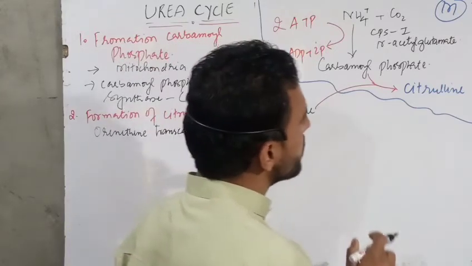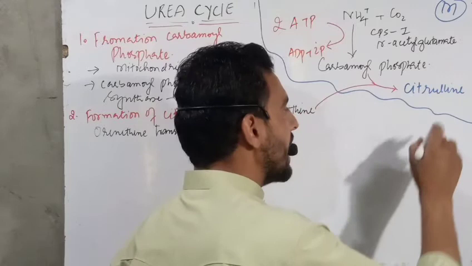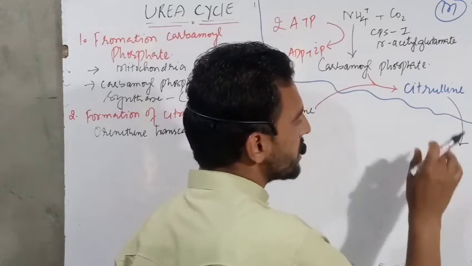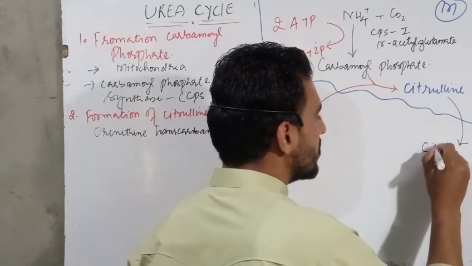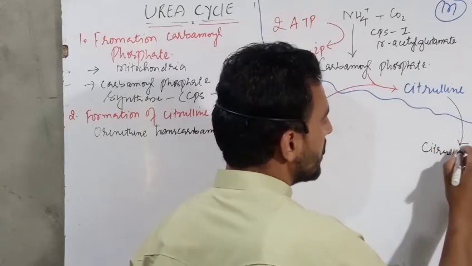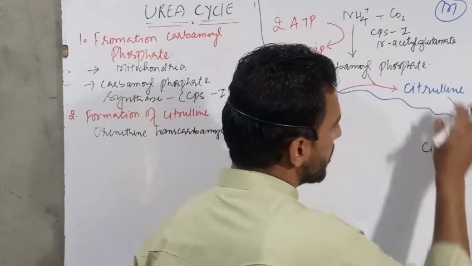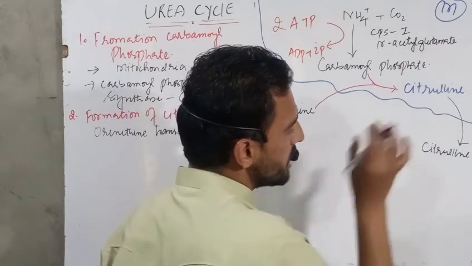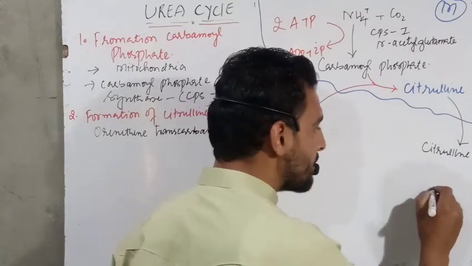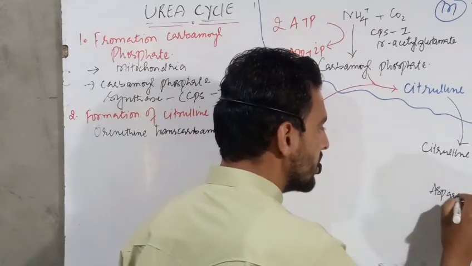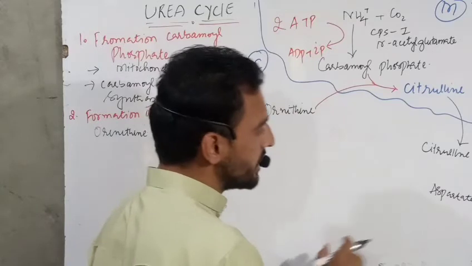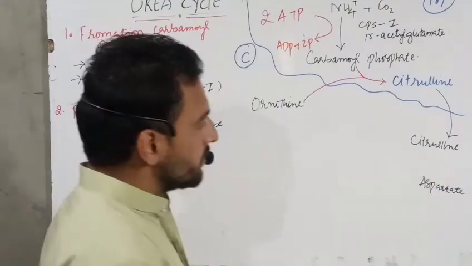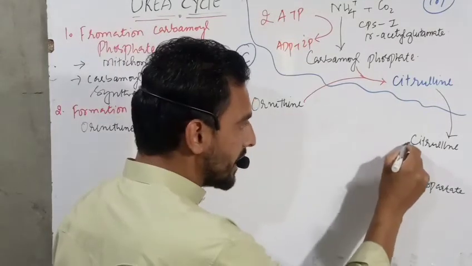After citrulline is synthesized inside the mitochondria, it is transported by its own mechanism from the mitochondria to the cytosol. In the cytosol there is also aspartate, and now this citrulline and aspartate combine here.